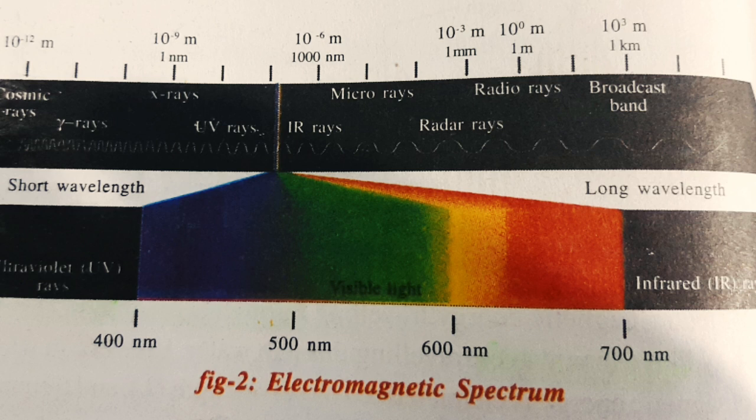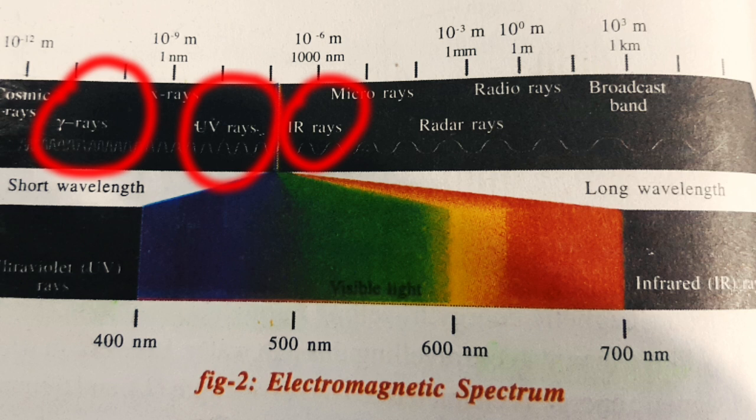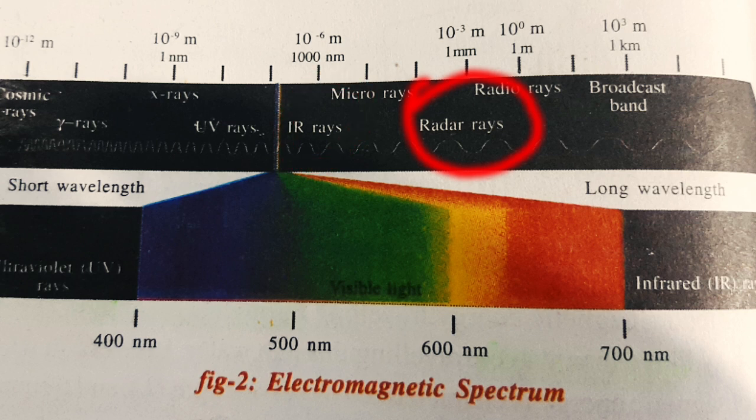What is the starting ray in the diagram? Gamma rays are there. Then cosmic rays, X-rays, microwaves, radio waves, broadcast band, like that. Down you can see gamma rays, UV rays, IR rays, infrared rays, and radar rays. These are the entire range of the electromagnetic spectrum.